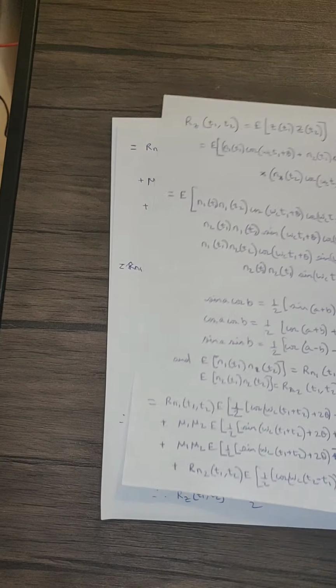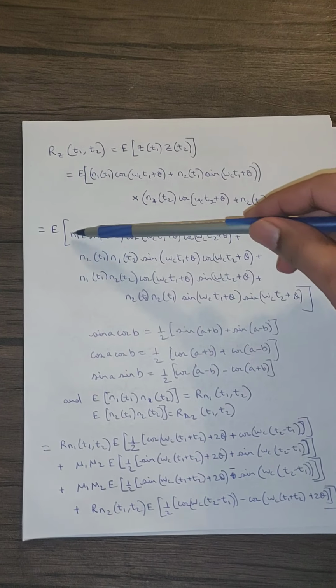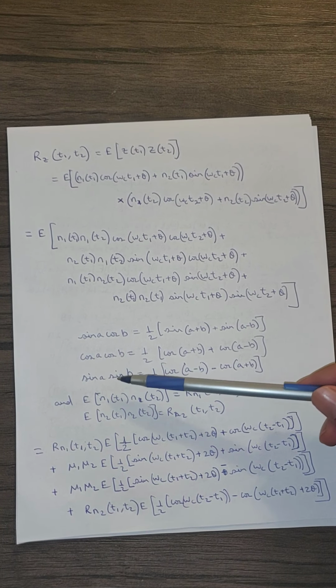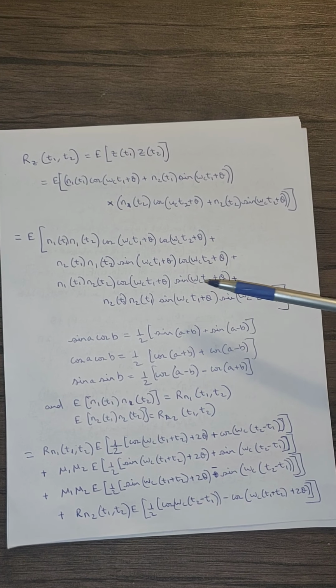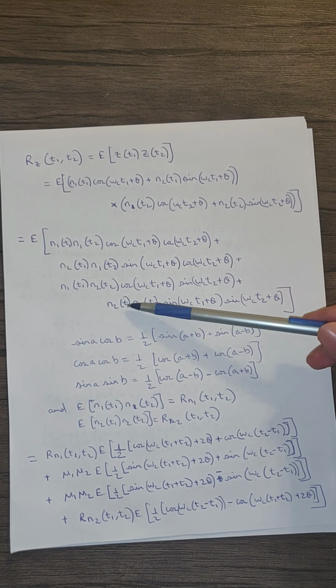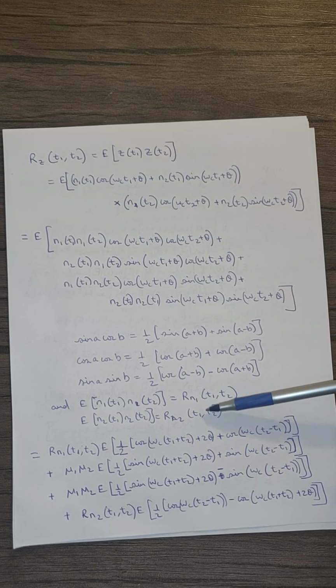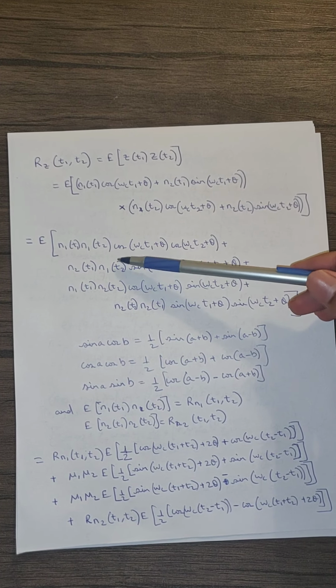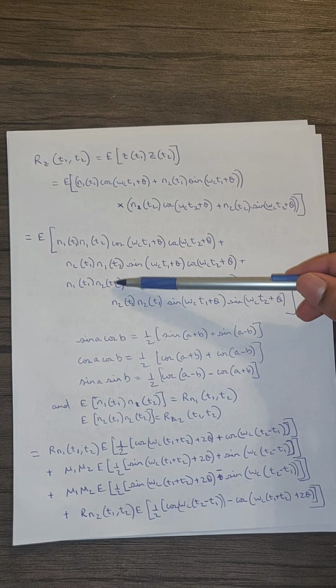Since we have these terms, the expected value of n1 of t1 and n1 of t2 is the autocorrelation of n1, and the expected value of n2 of t1 times n2 of t2 is the autocorrelation of n2, and the cross terms will be mean of n2 times mean of n1, mean of n1 times mean of n2.